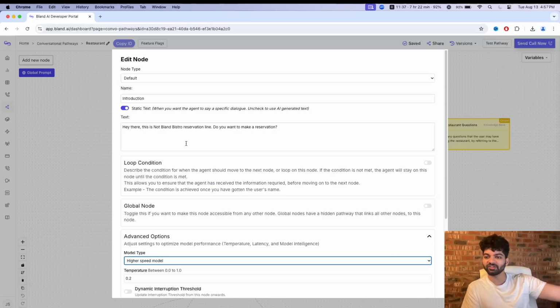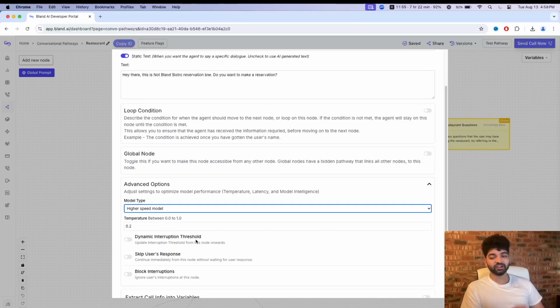And so the benefit here is you can just go quick. The whole point of this is to make it feel like a human, and a human responds right away. So we can use higher speed here, and there's no drawbacks. That's why that's there.